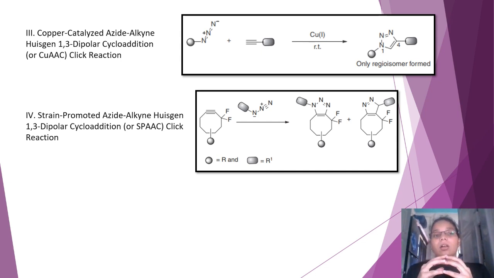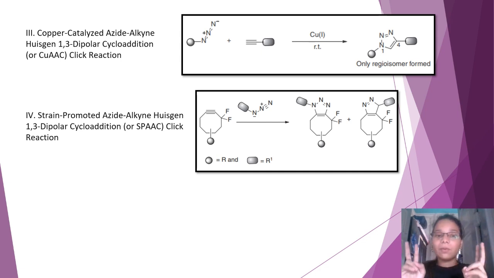Now, copper, if you see, is quite toxic. If you want to introduce this reaction into a living organism, for instance, it will be very, very challenging because of the metal that is used. The metal itself will be very toxic to the living organism. So if we want to induce this reaction within a living organism, what to do? We'll have to eliminate the metal. So how to do that?